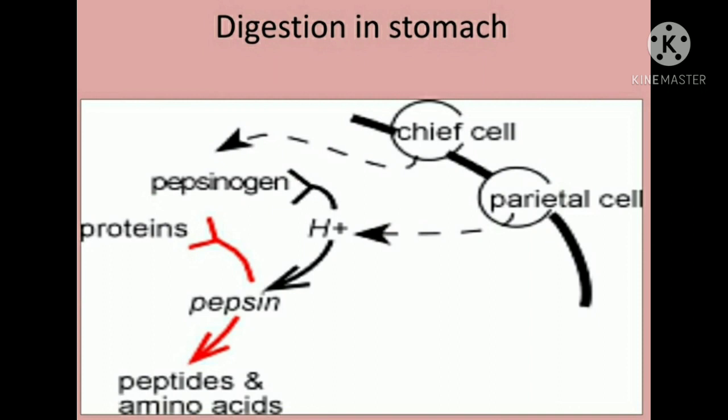Pepsinogen is an inactive enzyme which is converted into pepsin, the active enzyme, in the presence of hydrochloric acid. Now this pepsin, an active enzyme, converts the protein, the larger molecule, into smaller particles, that is peptones and proteoses. Proteoses are also called amino acids. So this is all about the digestion in the stomach.